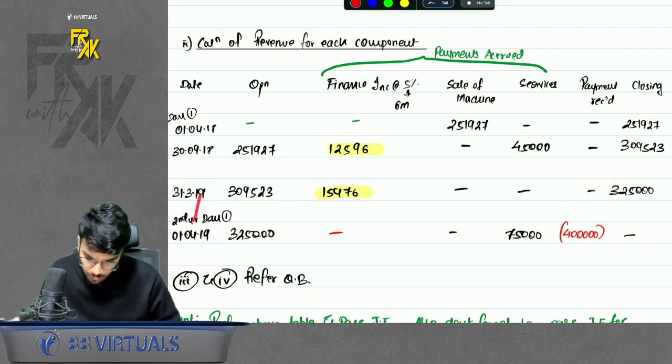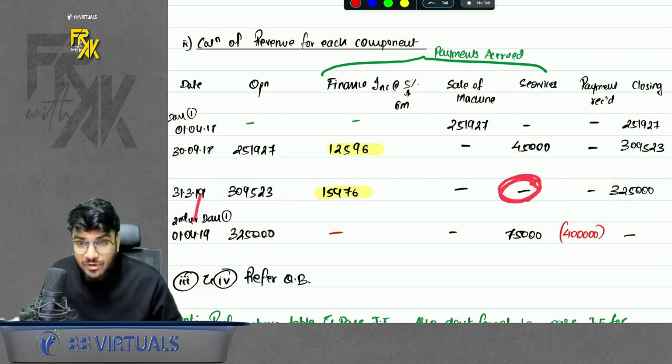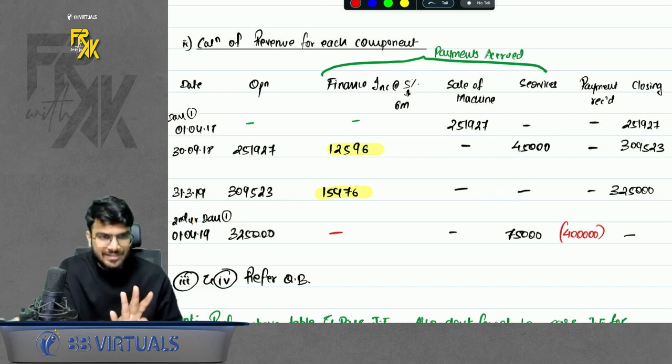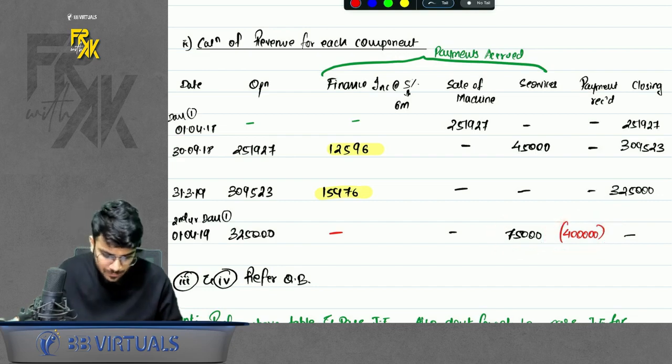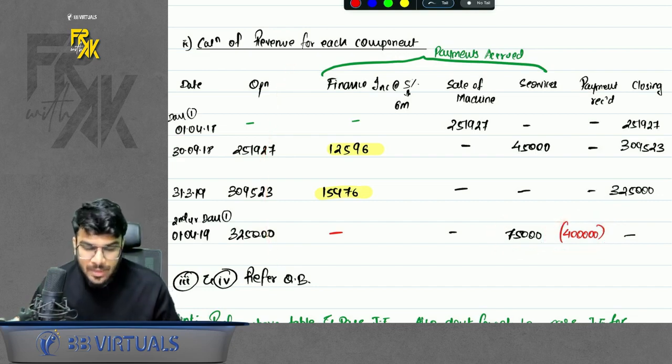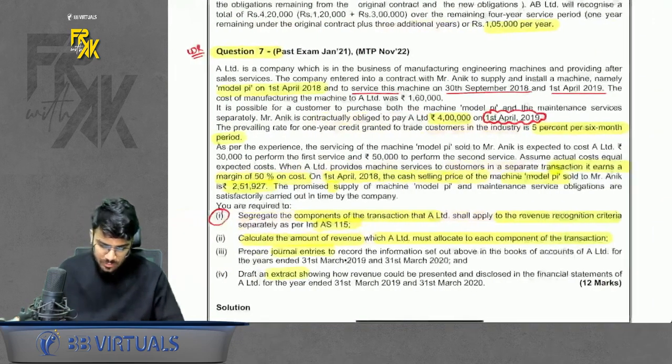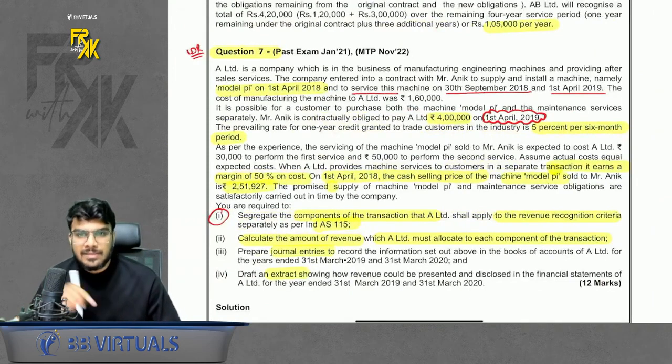What about the second service? The payment for second service accrues on the next day of the first day of the next year. So it accrues on the first day of the next year and we also receive the payment. This is something which you will understand once you read the question carefully. I'm just focusing on revision here. Okay, so this is how you segregate as per the solution given by them.